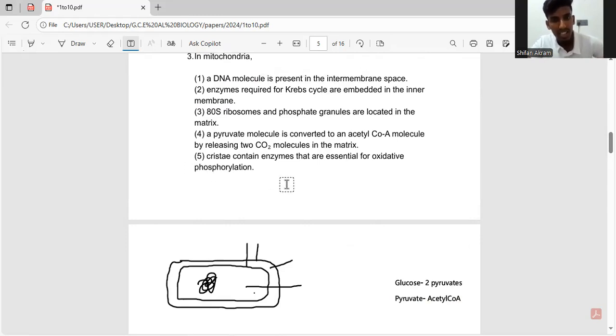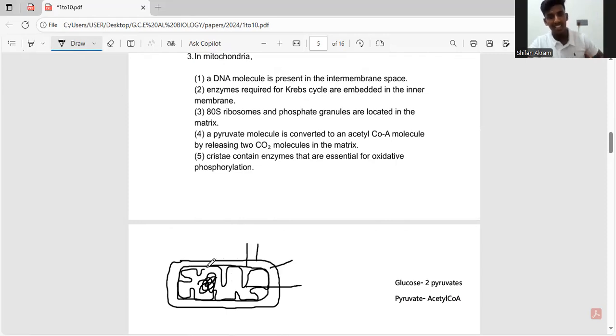They say cristae contain enzymes that are essential for oxidative phosphorylation. Yes, so I didn't draw the cristae earlier, so I'm drawing it now. So these are the cristae that are present in the mitochondria. I'm just drawing roughly, because it's really hard to draw using a pencil here.